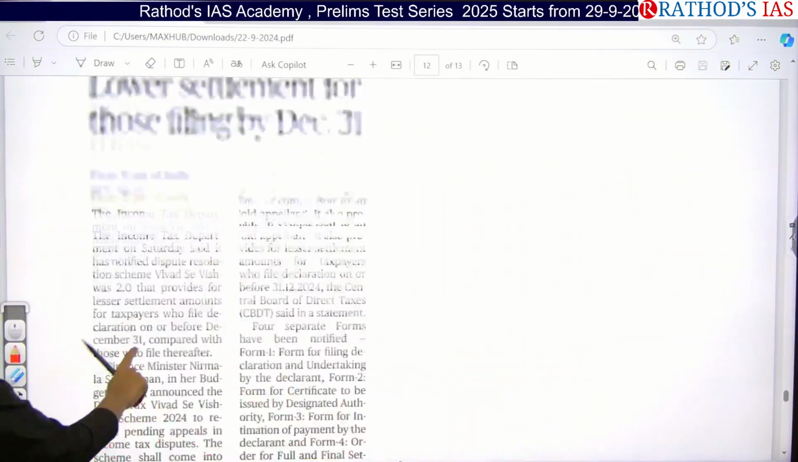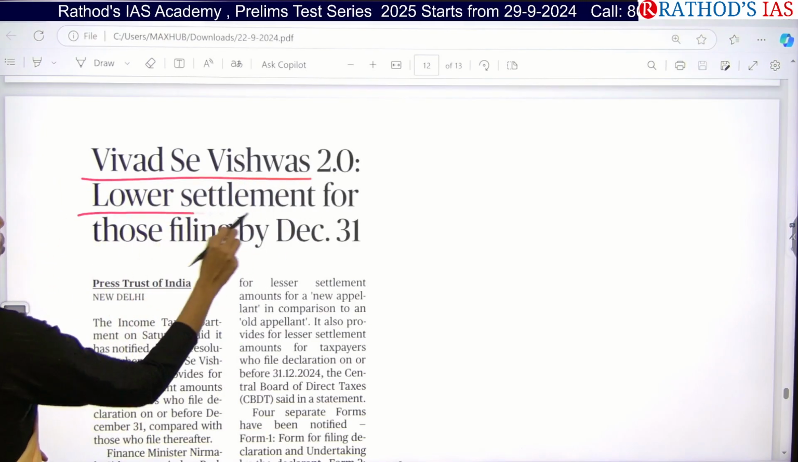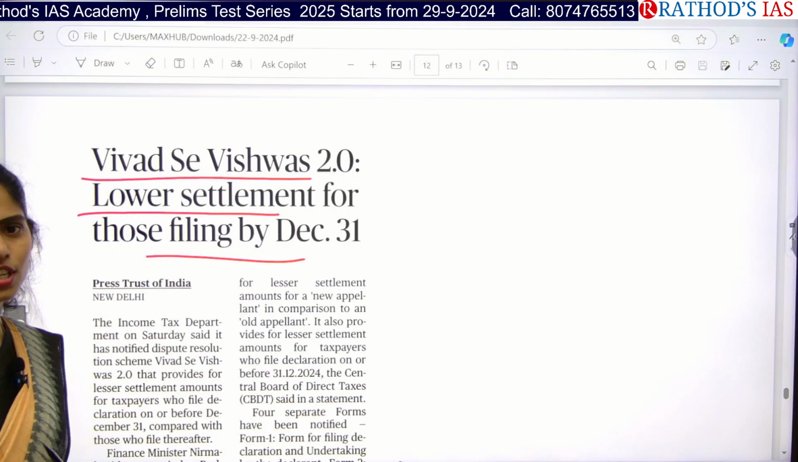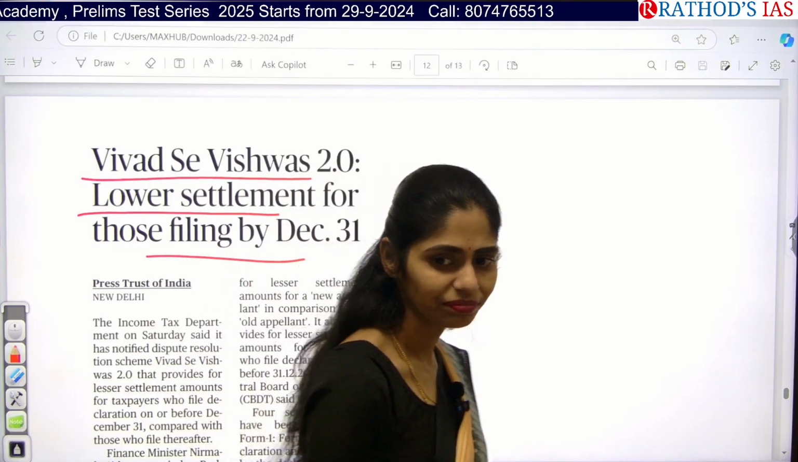And let us see the next article. Vivad se Vishwas 2.0, lower settlement for those who are filing by December 31st. So do you know about this taxes? What is a tax?